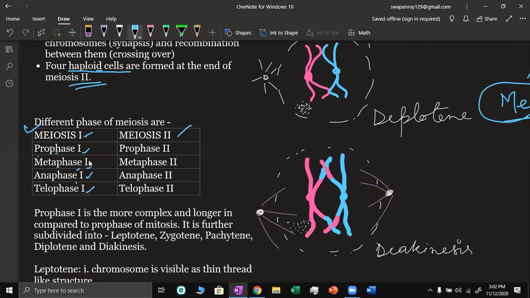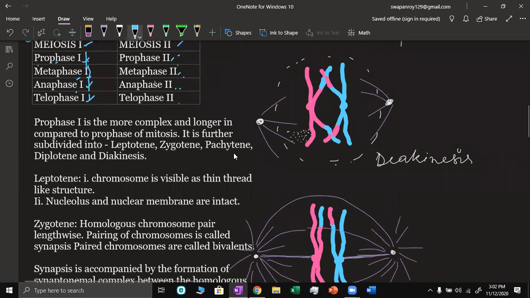This 1, 1, 1 is indicating that it is the first meiosis. And like that in the second meiosis, the same phases are there, but it is indicated by 2. So prophase 2, metaphase 2, anaphase 2, and telophase 2. What happens in prophase?